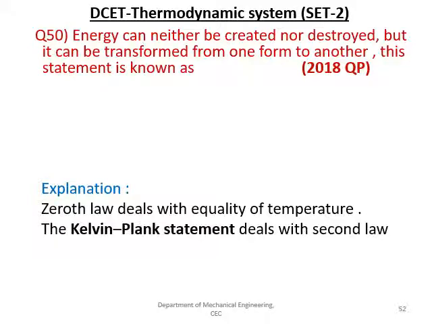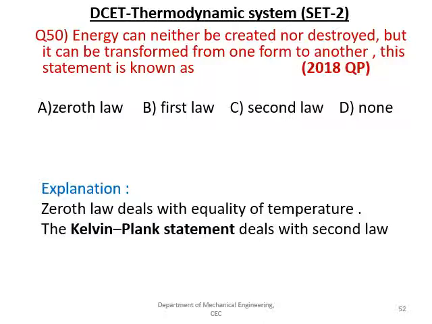The next question is, energy can neither be created nor destroyed, but it can be transformed from one form to another. This statement is known as zeroth law, first law, second law and none. The right answer is B, that is the first law. The zeroth law always deals with the equality of temperature, and the second law, that is also called the Kelvin-Planck statement, deals with the second law. So the given question is relevant to the first law.